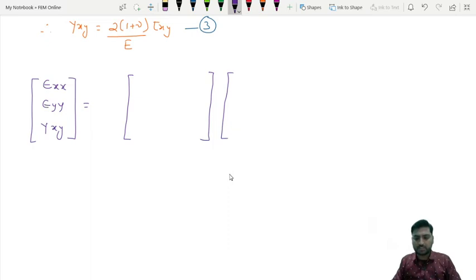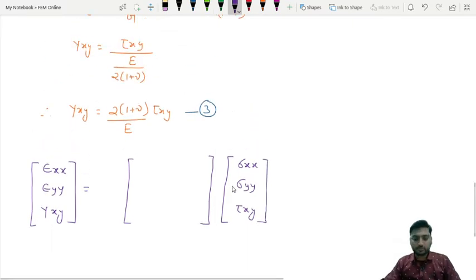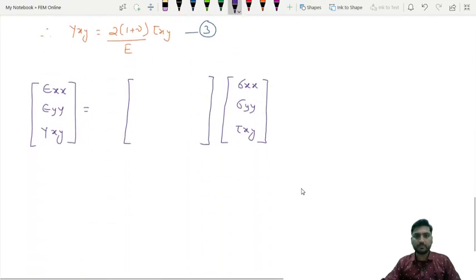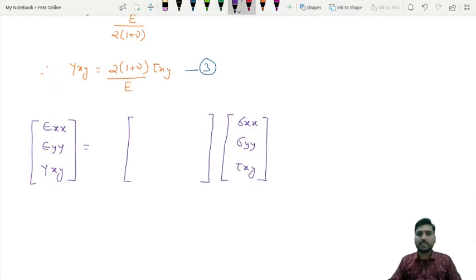What are the stresses? Sigma xx, sigma yy and tau xy. Okay, now see the first equation. What I am doing is taking (1 plus nu) by E as common outside.